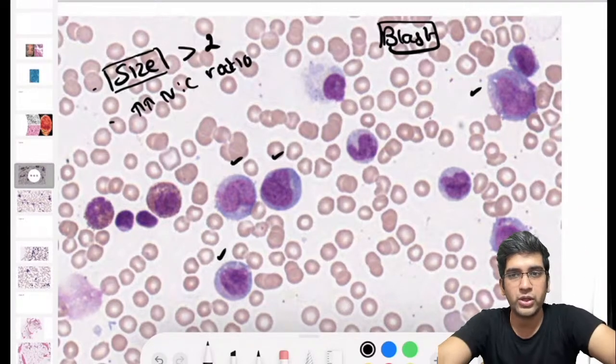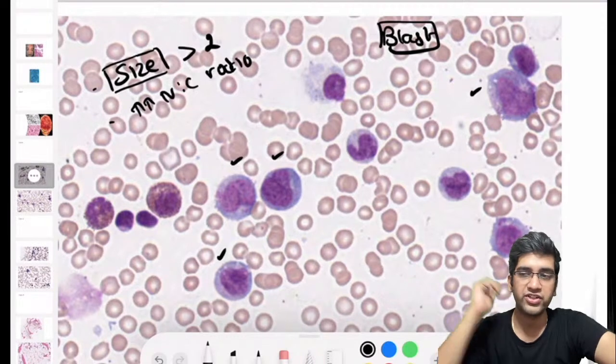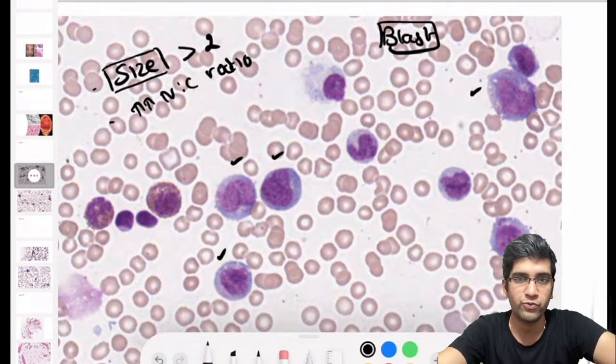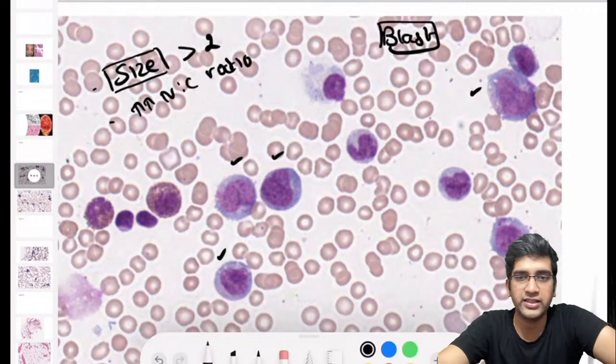Fine. So now if I know it's a blast, I need to differentiate whether it's a myeloid blast or a lymphoid blast. What comes to your mind looking at this? Myeloid or lymphoid? Anything which comes to your mind immediately looking at these? Myeloid or lymphoid?